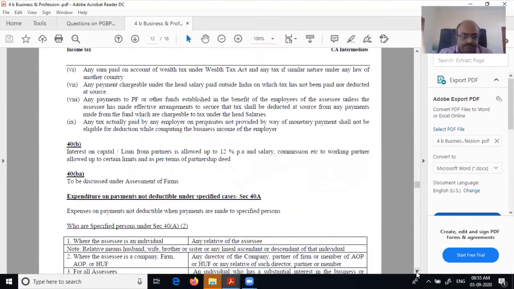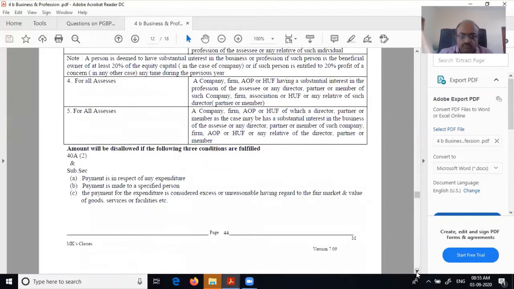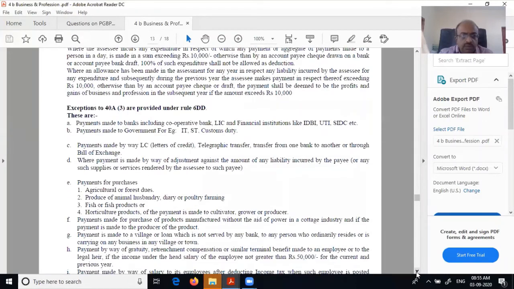40A, this we have already covered just now. This also we have covered.